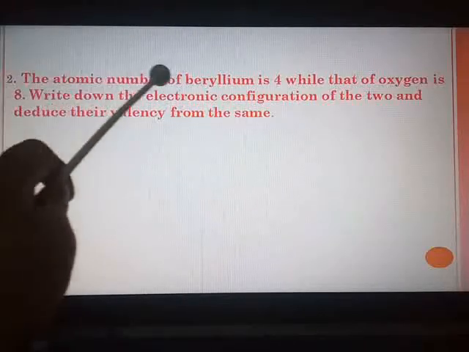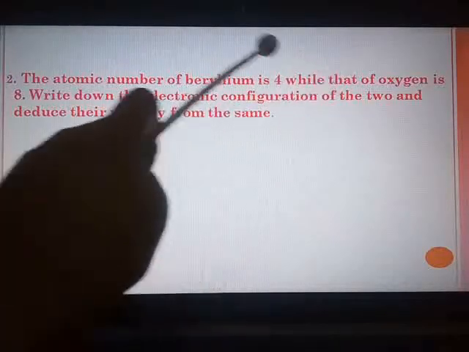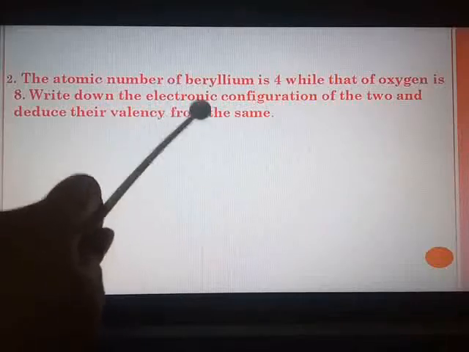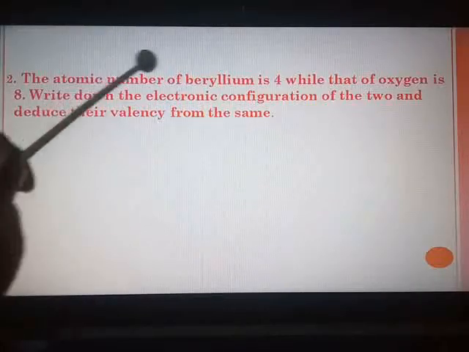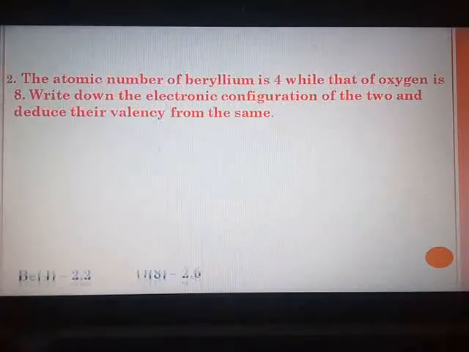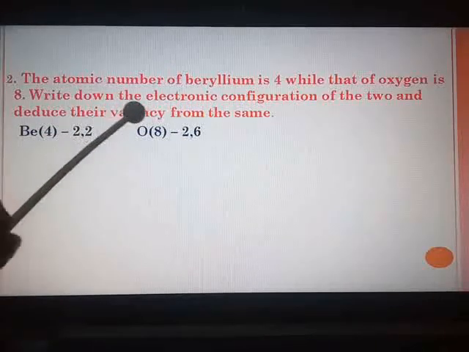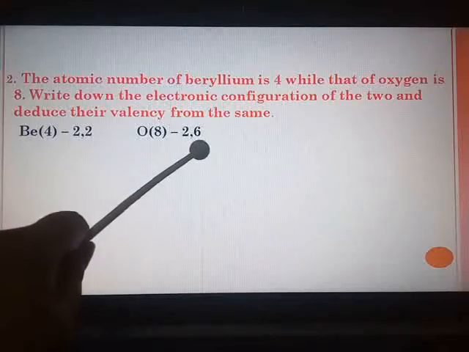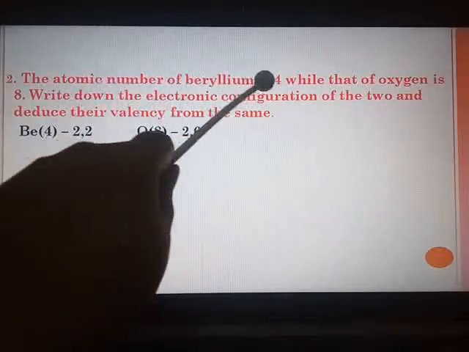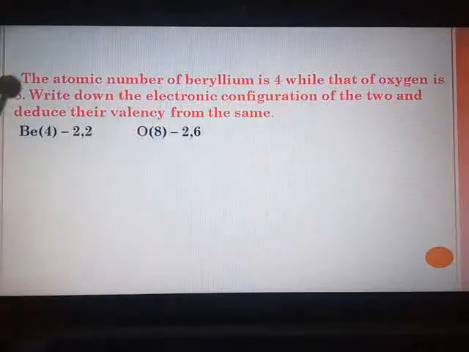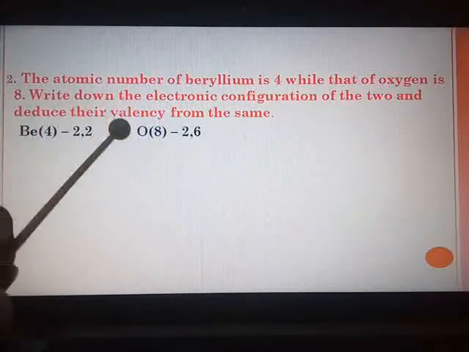The atomic number of beryllium is 4 while that of oxygen is 8. Write down the electronic configuration of the two and deduce their valency from the same. Atomic number beryllium 4, oxygen 8. So electronic configuration for beryllium is 2, 2, oxygen is 2, 6. Atomic numbers are provided to us. You first have to write the electronic configuration and deduce their valency, find out their valency.